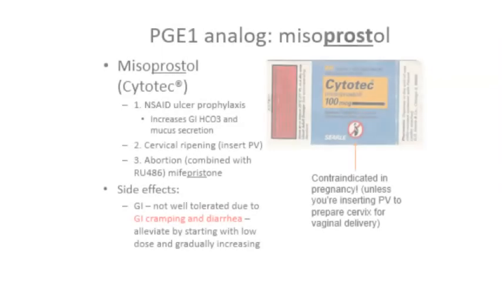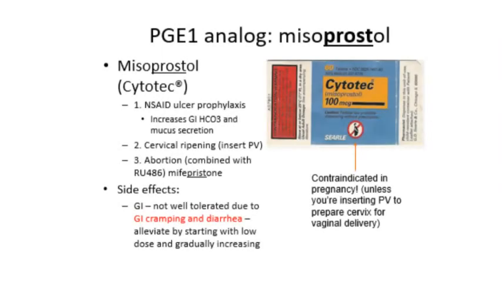Misoprostol is a PGE1 analog that's given with COX-1 inhibitors, NSAIDs, to prevent GI erosion. It can also be inserted into the vagina to promote cervical ripening before labor induction. Combined with the progesterone antagonist mifepristone, misoprostol is a constituent of the abortion pill RU486. Misoprostol for GI protection is contraindicated in pregnancy because it can cause uterine contraction leading to miscarriage. Misoprostol causes significant GI cramping and diarrhea.